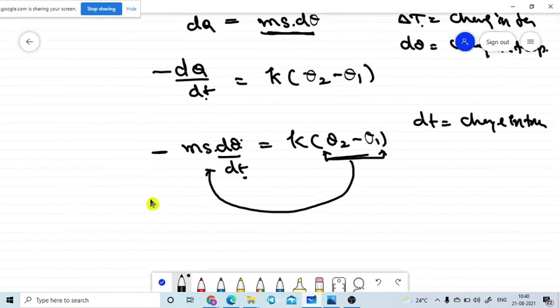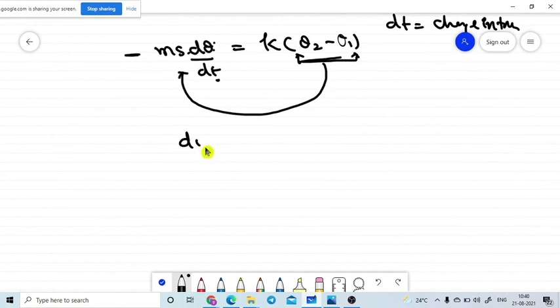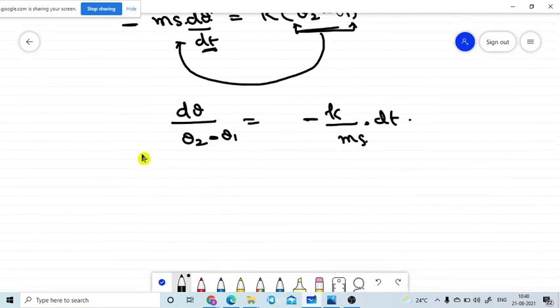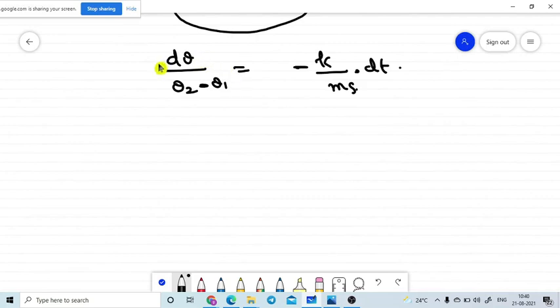So now you can easily say that d theta by theta 2 minus theta 1 is equal to small k divided by ms. We will get the minus term also, which I am sending to this side. This is the value, with small dt. Now our goal is to find the change in temperature. That means we need to integrate this, so I am integrating on both sides.